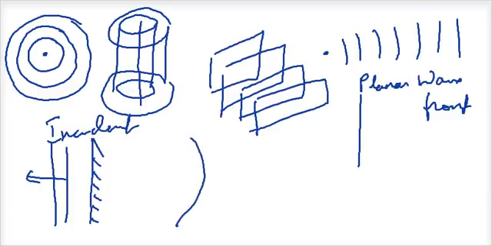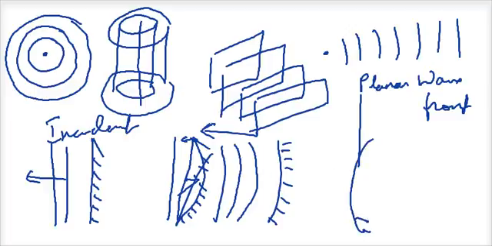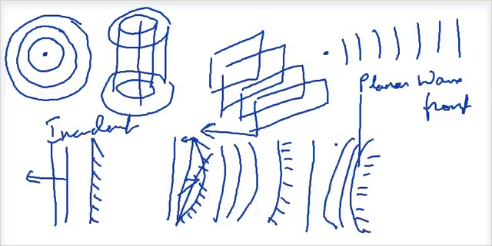Suppose instead of a plane mirror, we had a curved mirror like this. If you have a curved mirror like this, and if you have a plane wavefront, the wavefront goes and it hits. Then after this, understand that this part will go back in this direction while this part continues to move in this direction. So my wavefronts will look like curved circles. They won't be on this side, they'll be on this side. So they will be parallel to the curved surface and then they will be moving away. Similarly, if you have a convex surface and a plane wavefront, after reflection, the wavefronts will look like concentric parallel surfaces which are similar to that of the curved surface.